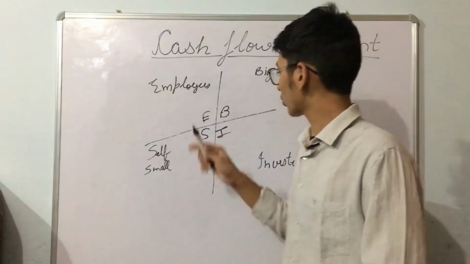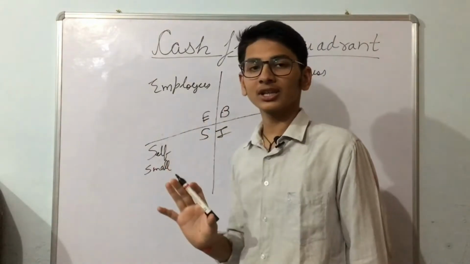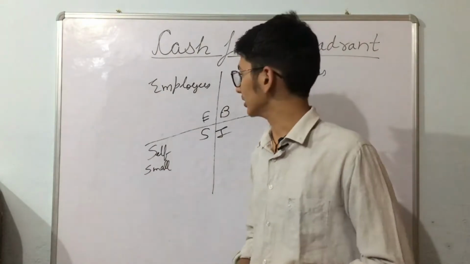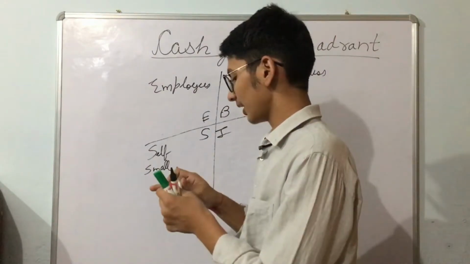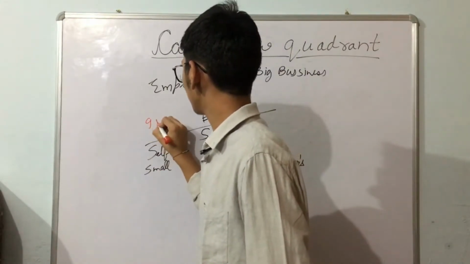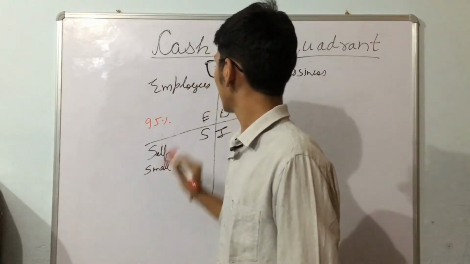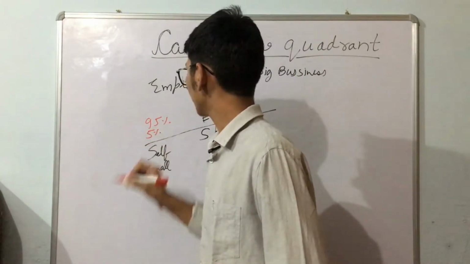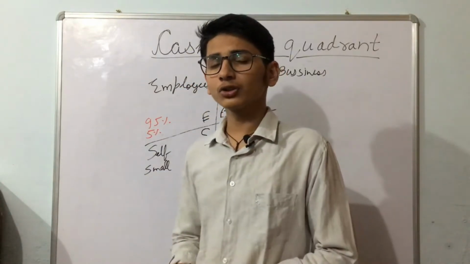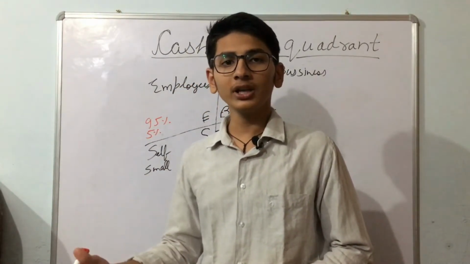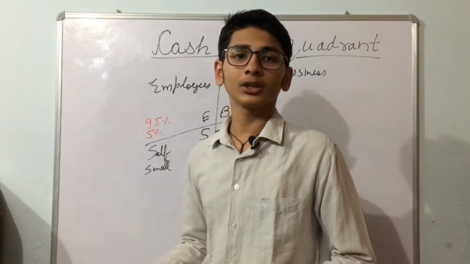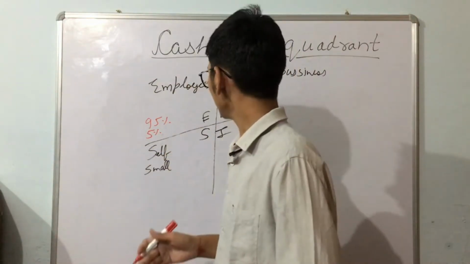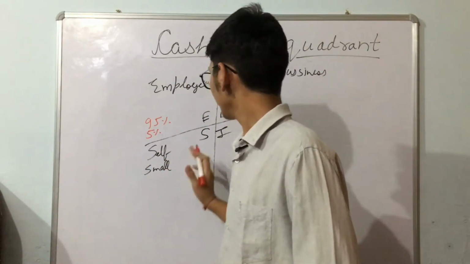First, Quadrant E. In this, the people are generally employed. Either they are employed by the government or they are employed by companies. The main point is that 95% of people are working in Quadrant E, but they own only about 5% of the wealth. So why does our society say to go to school, get a good degree and get a job so you can get financial security? Where is the financial security? So let's keep it aside and come to our next quadrant, which is Quadrant S.